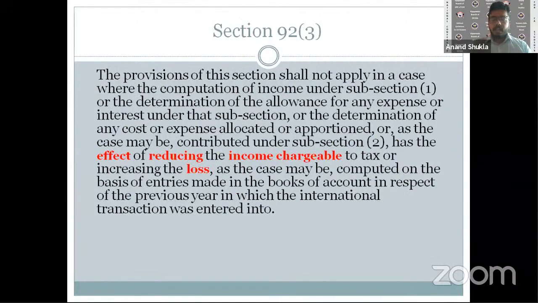And there's further Section 92 subsection 3, which entails the fact that in case application of transfer pricing rules has the impact of reducing your income or increasing your expense, the taxation authority is put on the back foot. In a sense, if the actual value of the transaction is 100 and on application of transfer pricing norms we realize that the arm's length price is 70, then of course the taxation authorities won't like to go ahead with it, because they will be losing in terms of revenue. However, there's interesting food for thought invoked in such circumstances.